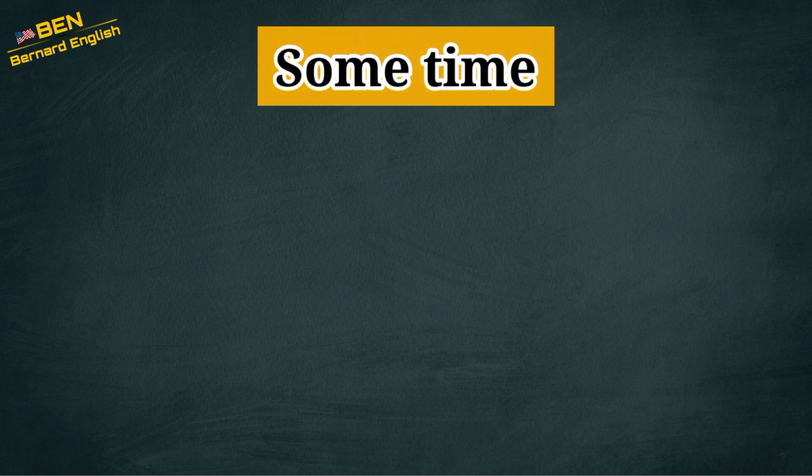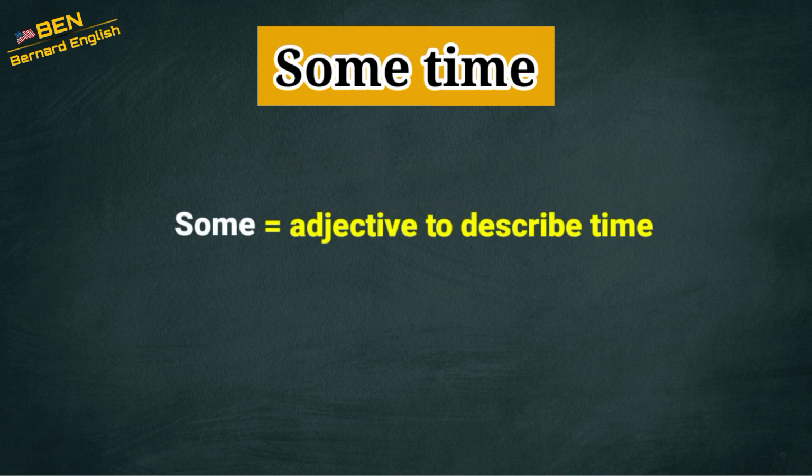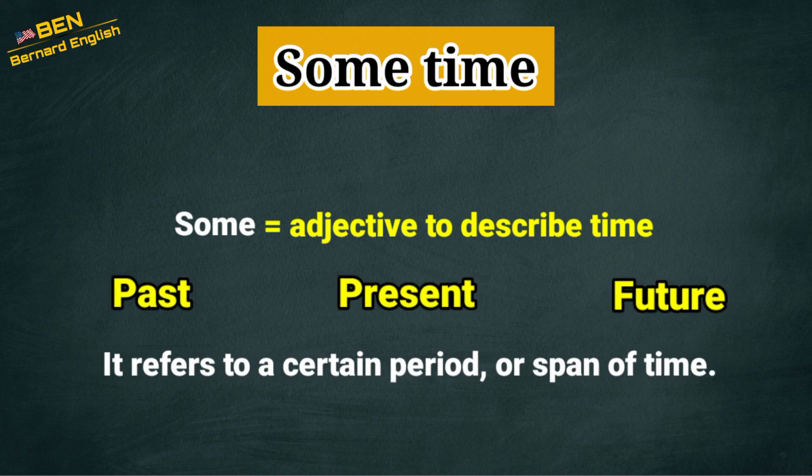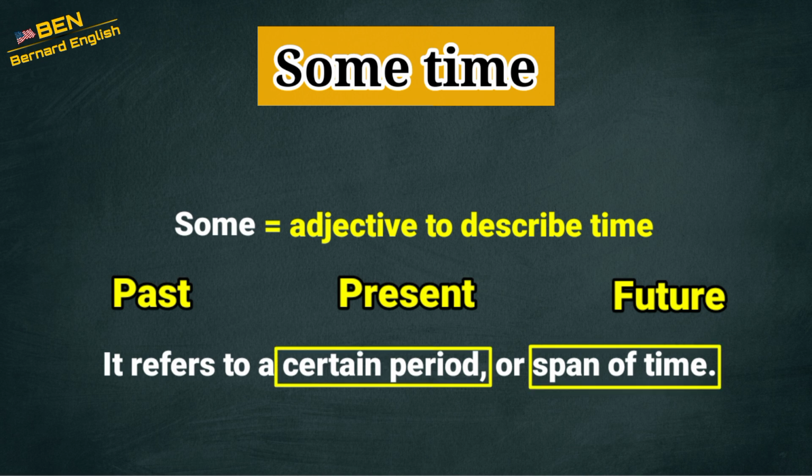Now, let's move on to sometime in two words. Some time is a phrase consisting of two separate words. In this case, some works as an adjective to describe time, a noun. It can be used in the past, the present, or the future. Some time refers to a certain period or span of time.